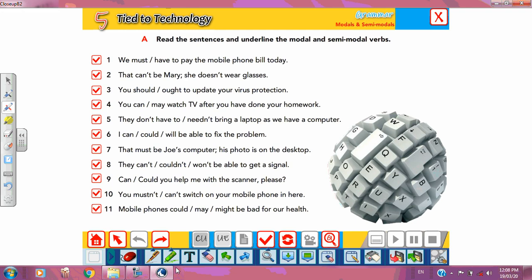Underline the model and the semi-model in these sentences. Number one, must and have to. Can't. Should and ought. Four, can and may. Five, don't have to, needn't. Six, can, could, will be able to.